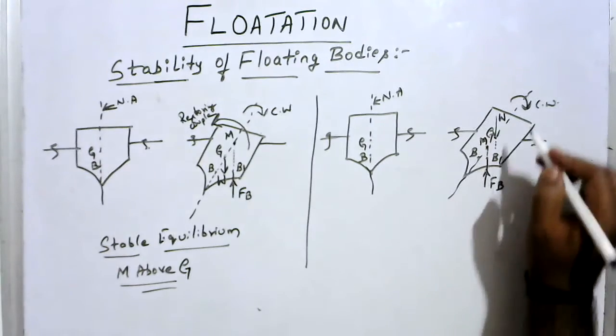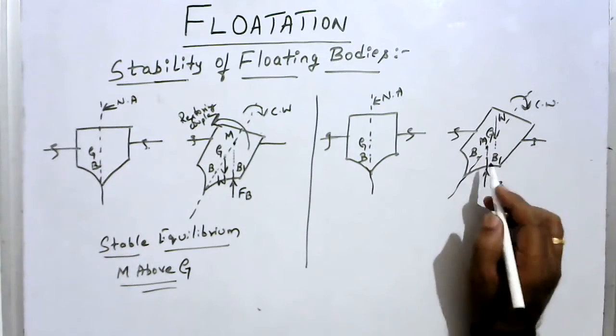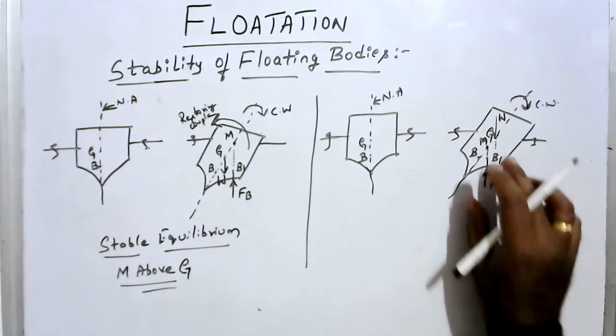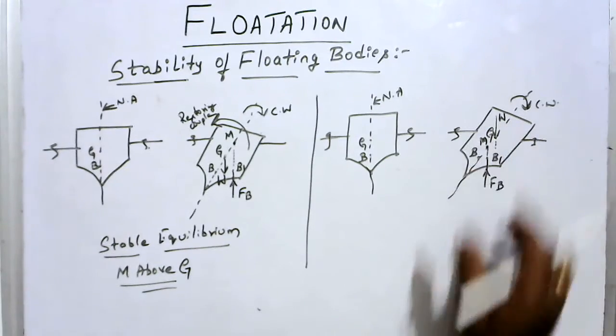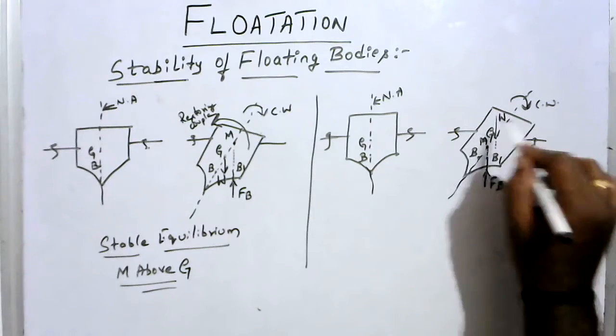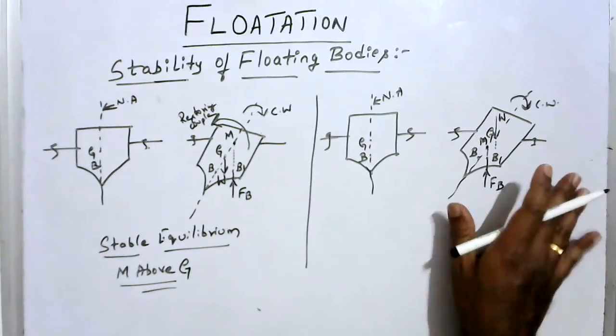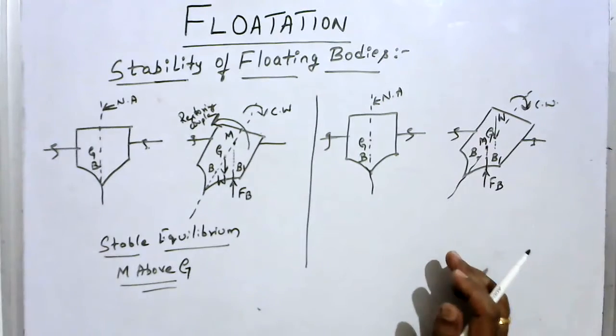You have given an angular displacement in clockwise direction, and because of the shifting of the center of buoyancy, the couple will be formed. That couple will also have the same direction, that is the clockwise direction only, means this body will never come back to the original position.